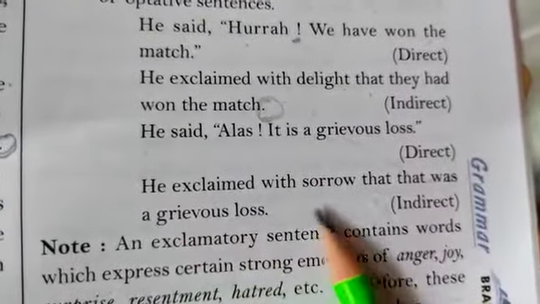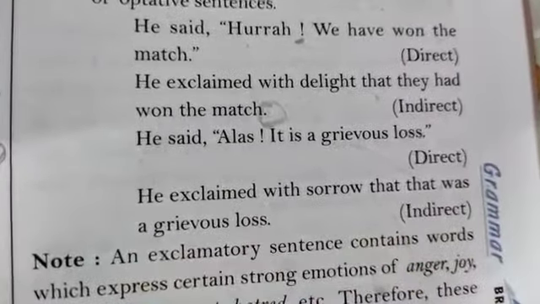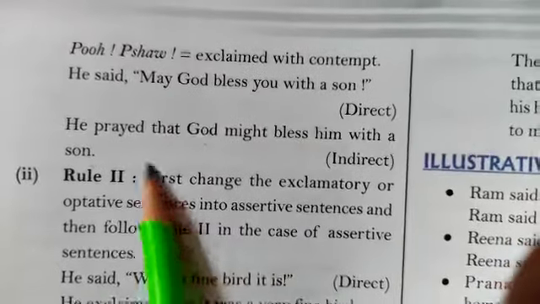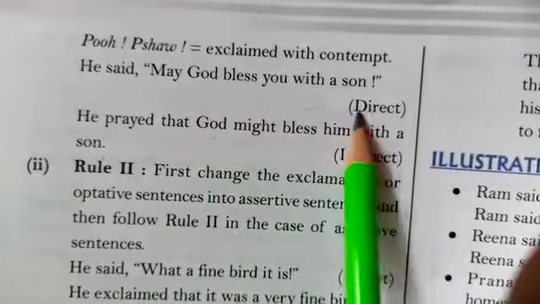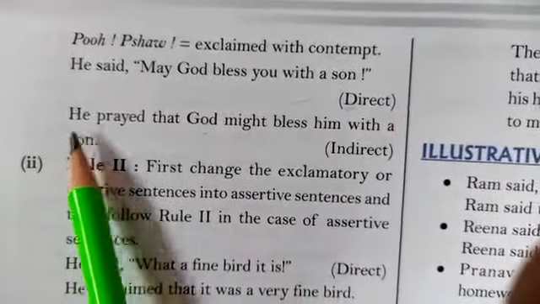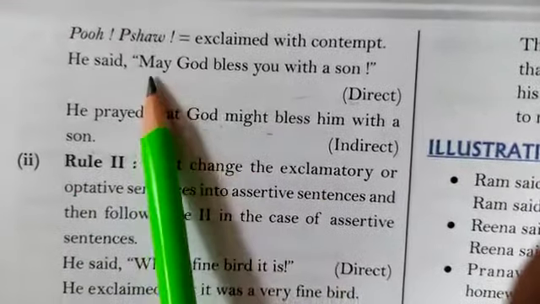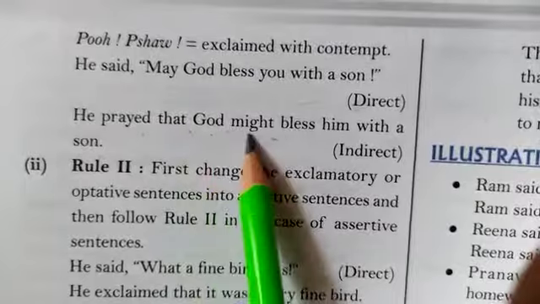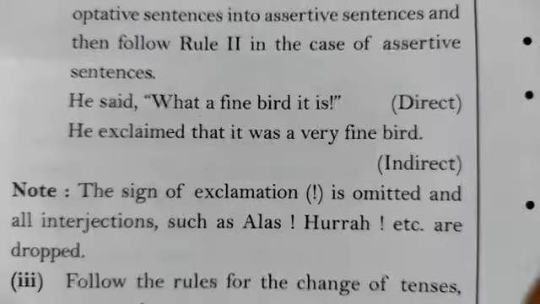He exclaimed with sorrow that that was a grievous loss. One more example we can see here. He said, may God bless you with a son. He prayed that God might, in place of may, might. God might bless him with a son.